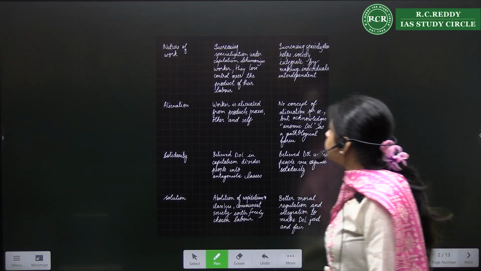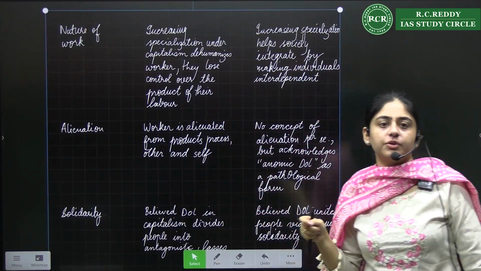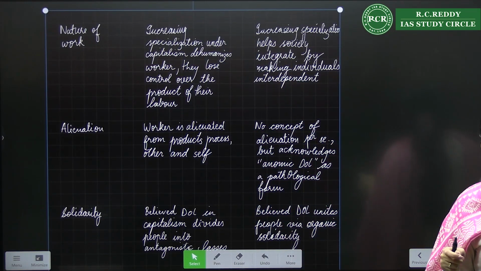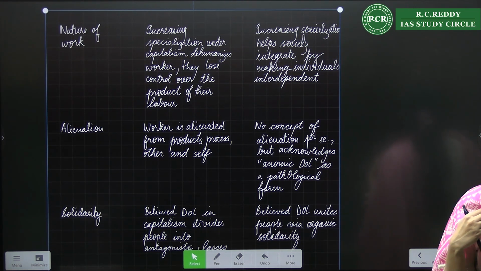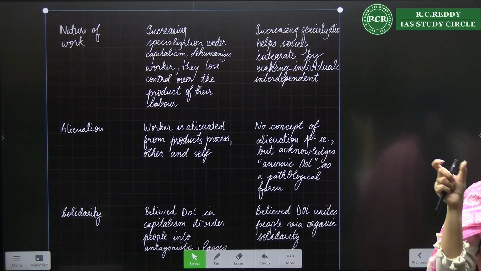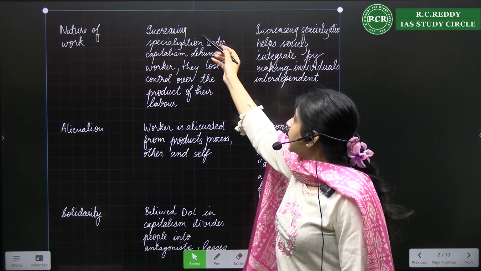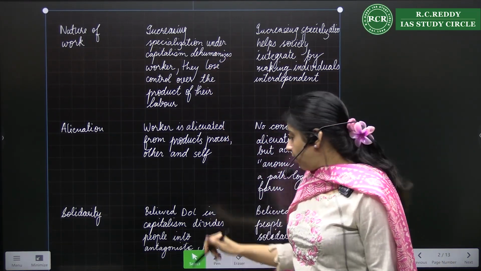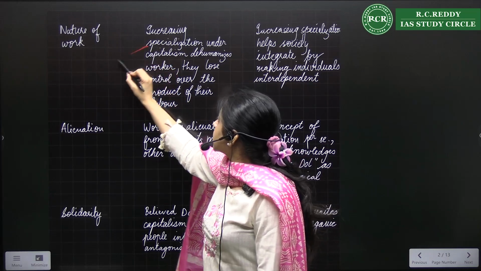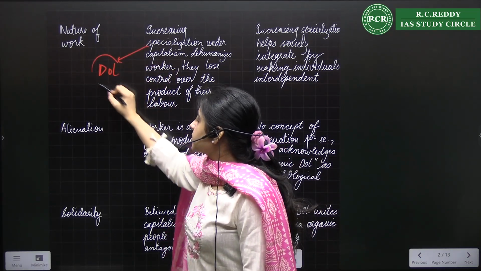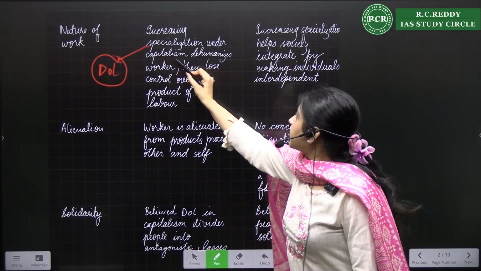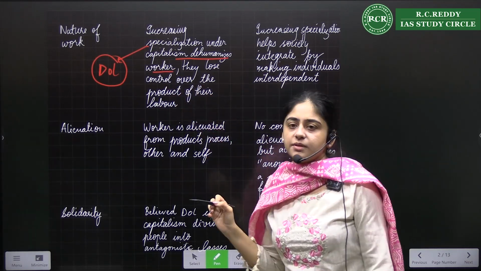The next is, what is the nature of work? Both of them are describing that the labor has been divided between people. What is the nature of this work when they're giving the broader framework of division of labor? So for Marx, with the increasing specialization or increase in this division of labor, capitalism dehumanizes the worker.